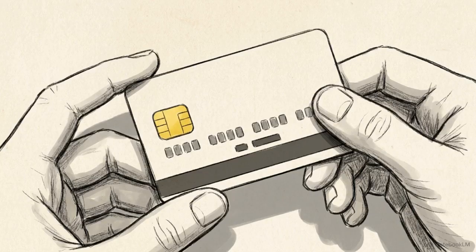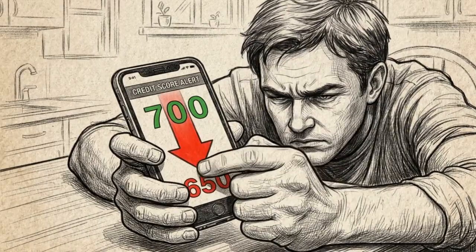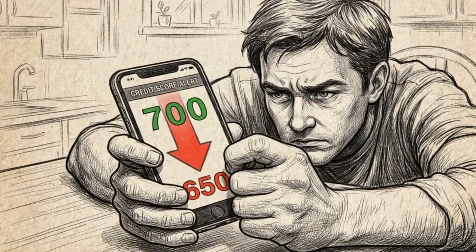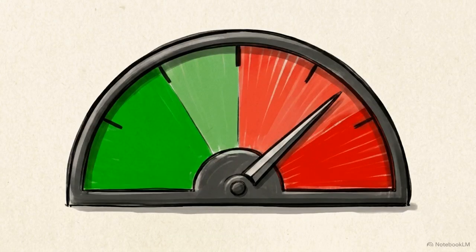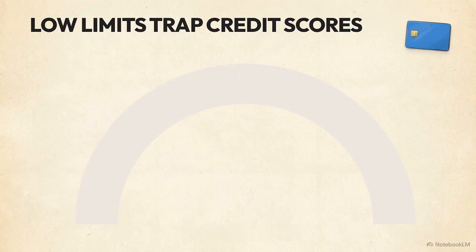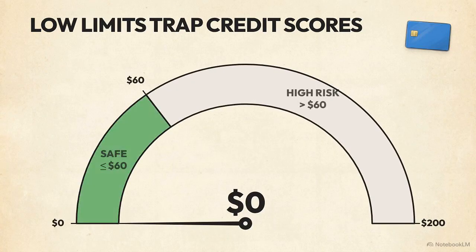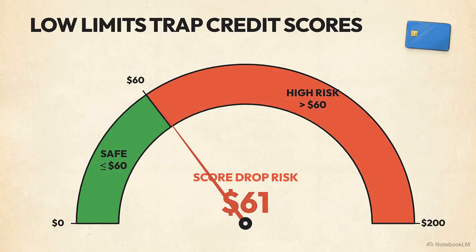Approval is only the beginning of a sensitive management phase. Because a new credit profile has very little data, minor changes in your spending can cause large fluctuations in your score. You must manage your credit utilization, which is the percentage of your limit you use each month. The CFPB recommends keeping this under 30%. On a card with a $200 limit, spending just $61 moves you into a high-risk utilization zone, which can lower your score.